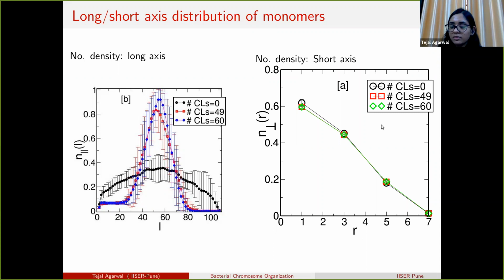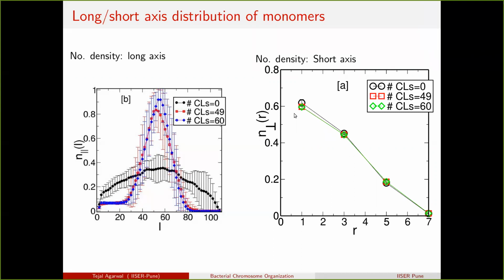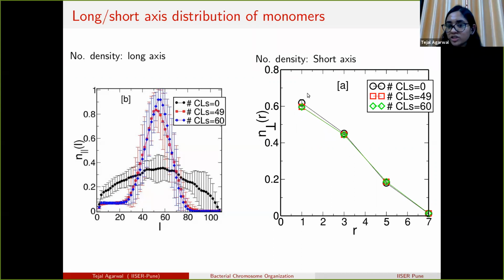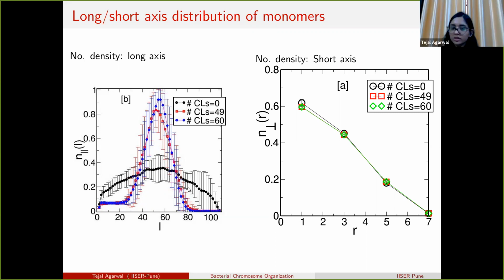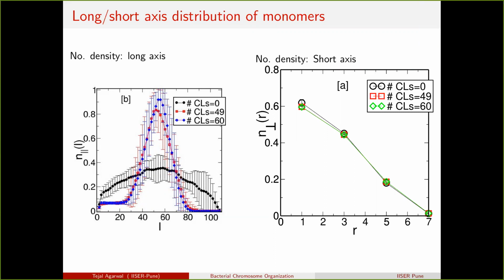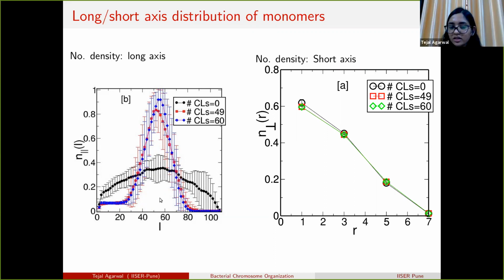If we increase the radius of the cylinder, it will get expanded in the radial direction. Along the length it won't make any difference, because it will always maintain this 1:4, 1:5 ratio. So along the length, I don't expect the polymer Rg to change, but along the short axis, if we increase the cylinder's radius, I would expect that it will expand.